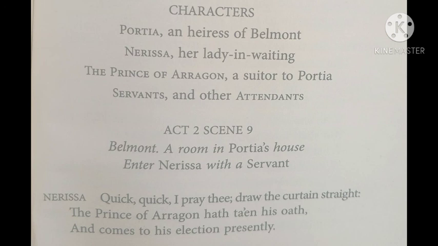And there are some servants and attendants with these people, meaning act 2 scene 9 is revolving around two persons: Portia and the Prince of Aragon. Now come to this part, what is happening now. So Belmont, a room in Portia's house, enter Nerissa with a servant.